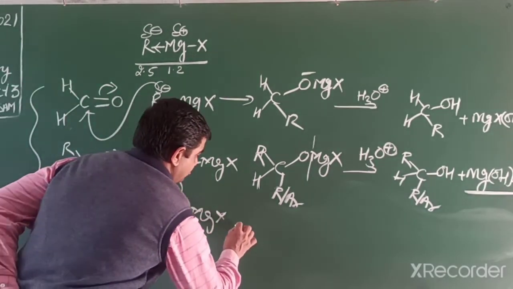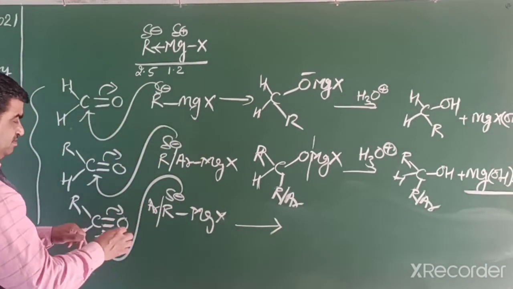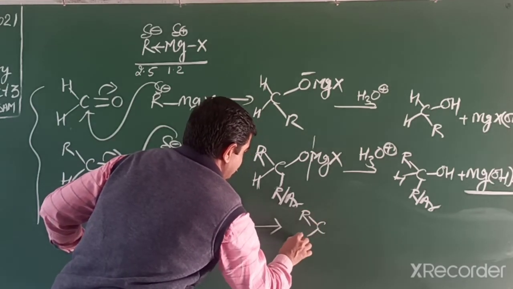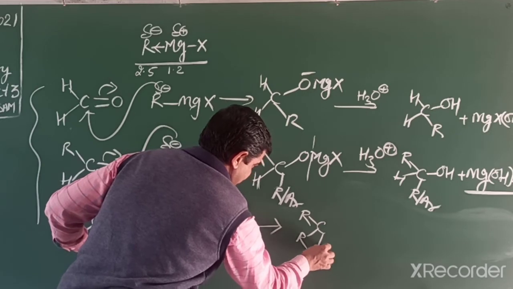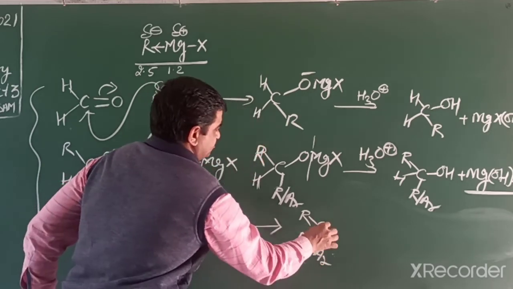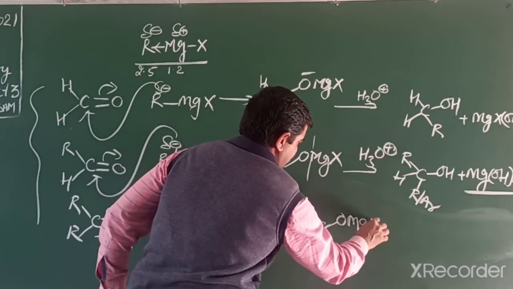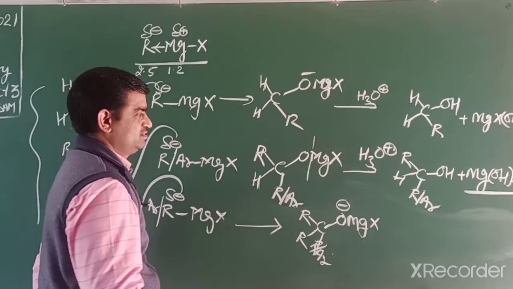When a carbonyl compound is a ketone and reacts with Grignard reagent, then it forms tertiary alcohol after hydrolysis.